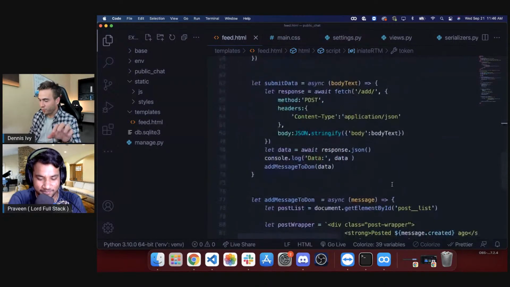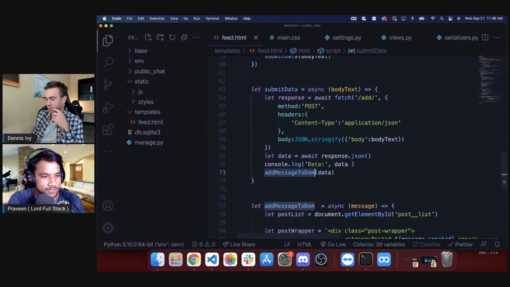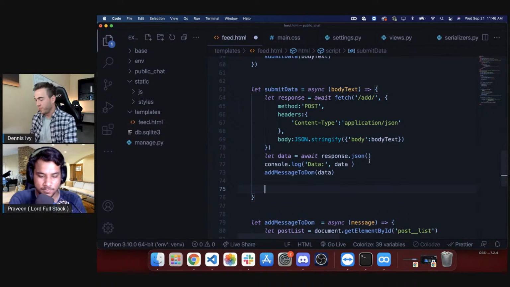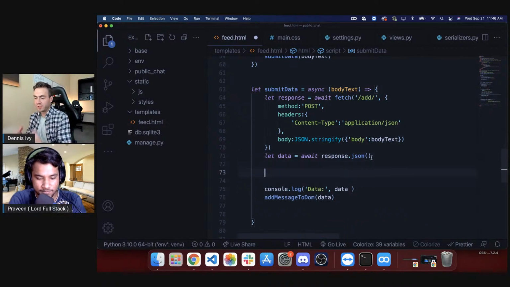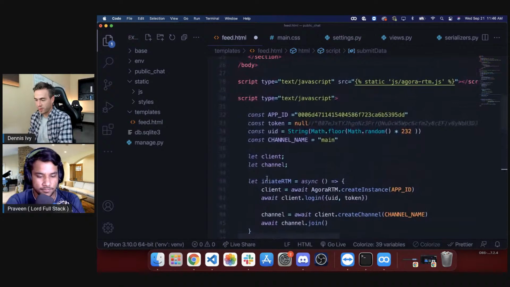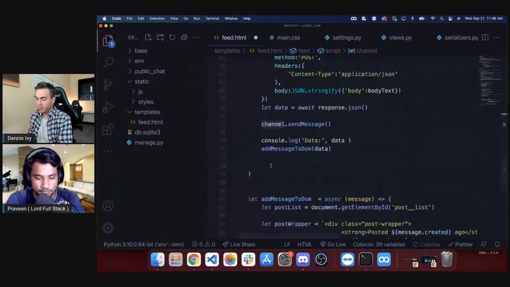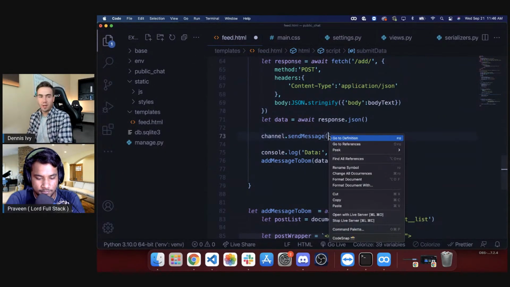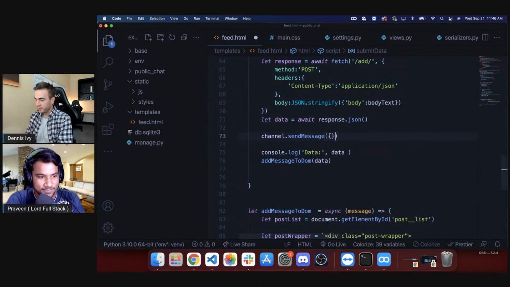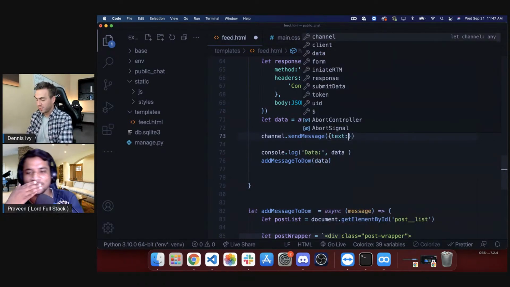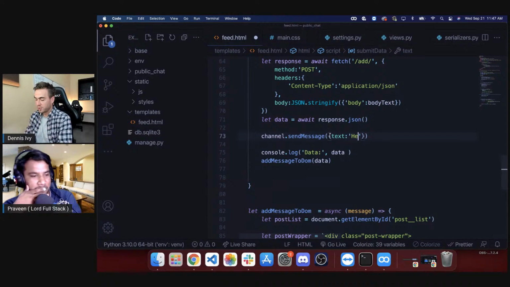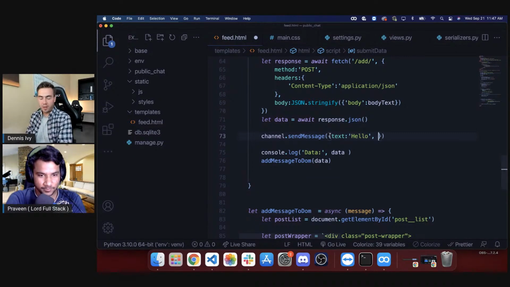Right here, when we submit this data, we add the message to the DOM, right? Once that message is added to the DOM, even before that, I want to send out a message to this channel using the Agora SDK. So we have this method called send message. We go to channel right here. This is that Agora channel that we created. So we created the channel, and then we can call channel.sendMessage. And in here, we're going to go ahead and send a few values. We could just do text here. This is going to be the text, and we could just say hello. In fact, let's start here. Let's do that. And then the type itself right here will be of text.